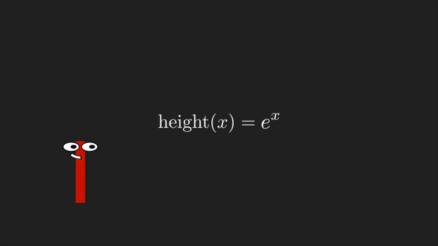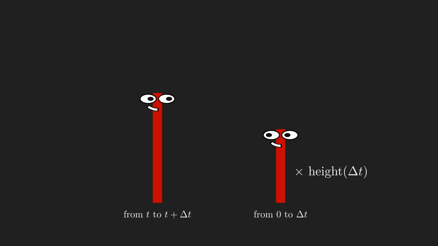But e is more than just a destination. It turns out that e can completely describe Tally's growth at any point during the day. So e is fundamentally embedded in Tally's growth rule. Amazingly, Tally's height at any point during the day is just e to the x. To see how, first realize that if at any point during the day Tally grows for a delta t amount of time, her height gets multiplied by the same amount it would be multiplied by if she were growing starting from time 0.